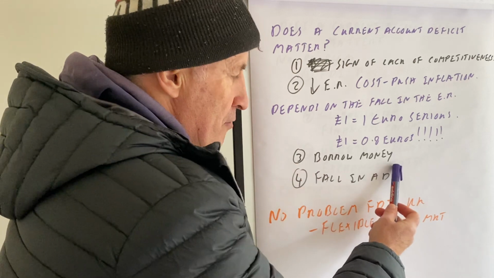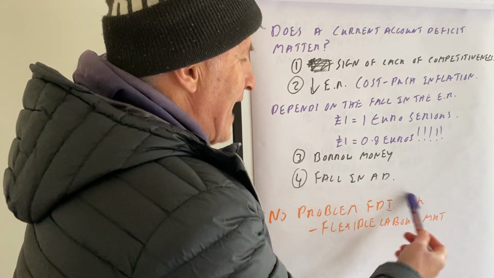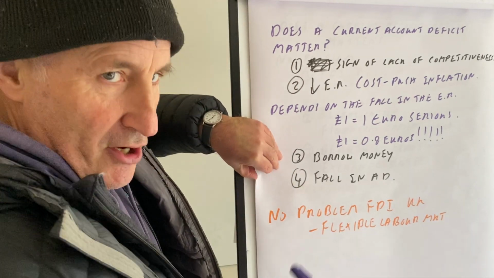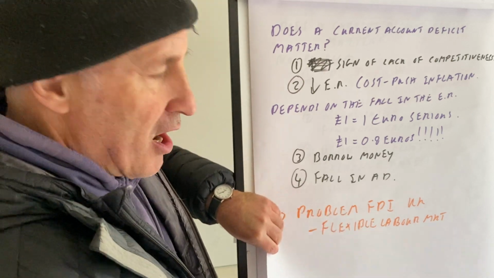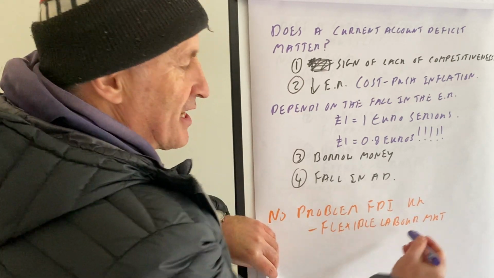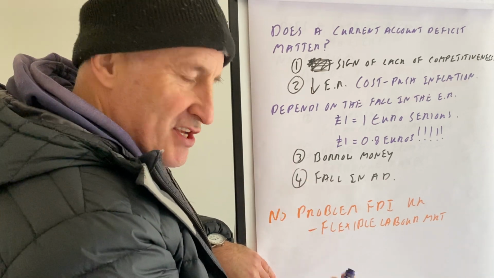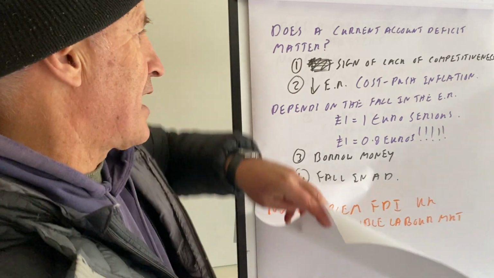So we can either borrow money or there will be a fall in aggregate demand as well on top of that. But in a way, we can argue no problems for the UK because we've got FDI, because we've got a very flexible labour market, good supply side factors. However, because of Brexit, we can't guarantee that this money will continue to come into the UK.